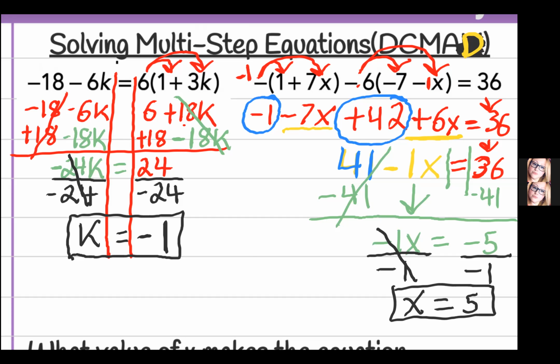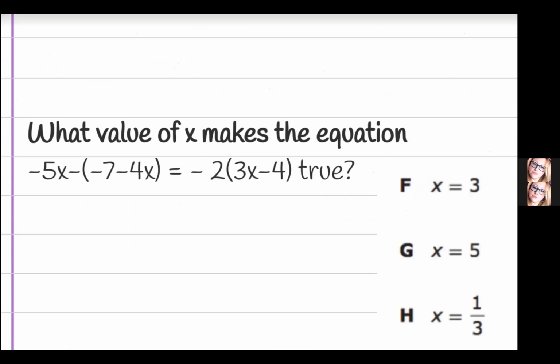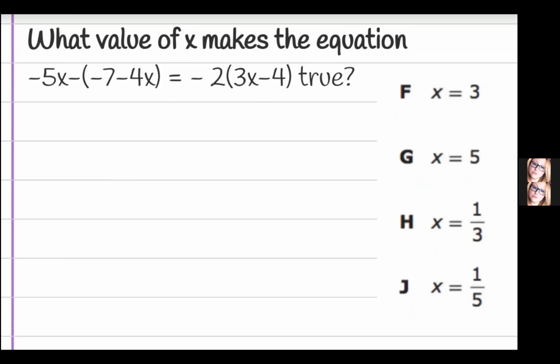And you're done. I know it's a whole lot, but you can do it. I want you on your own to try to do the very next one on this page, which is below. And just know that that is one of the problems that was taken off of the STAR test. So you will see this. Remember, if I go too fast, rewind, y'all.